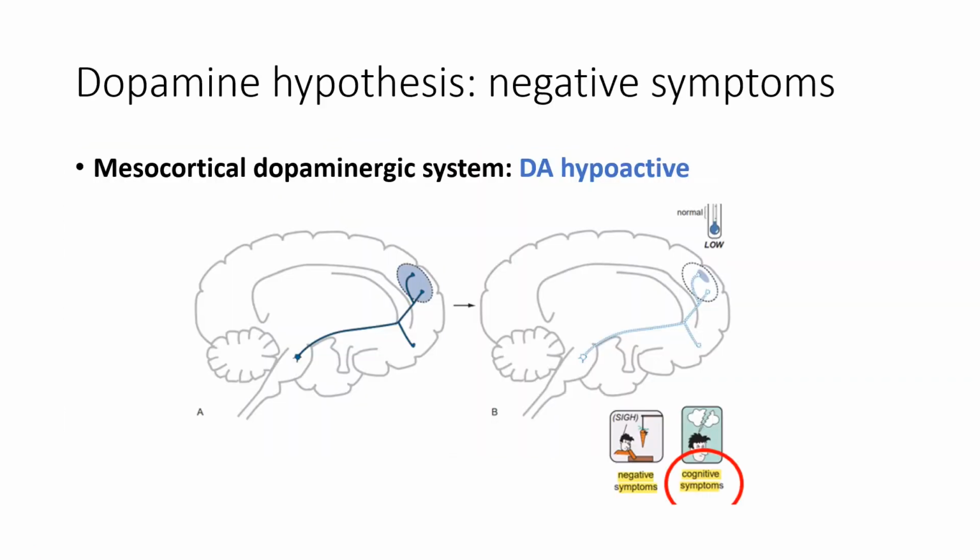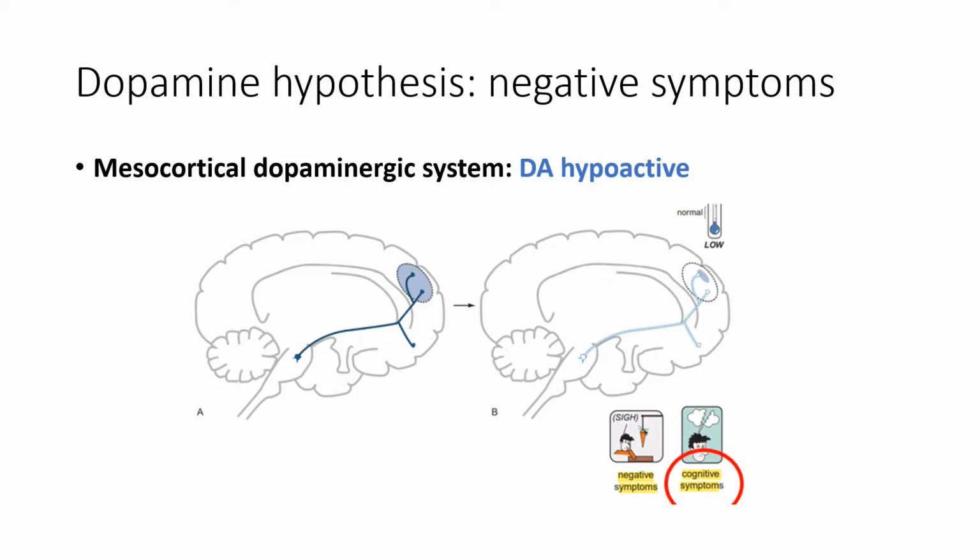So what about the negative symptoms? Here is an image showing us the dopaminergic projections from the ventral tegmental area to the dorsolateral prefrontal cortex, and down here we actually have the ventromedial, which is responsible for the affective symptoms. This is thought to be a hypofunctioning of the mesocortical dopaminergic system. Essentially there's not enough neurotransmission to these regions within the prefrontal cortex, and that's giving us our cognitive symptoms and our affective symptoms.